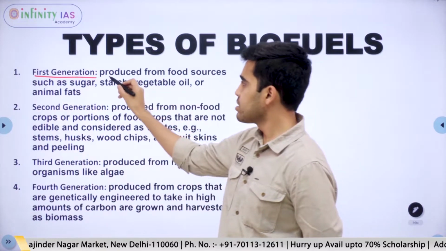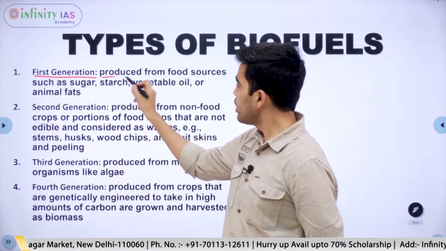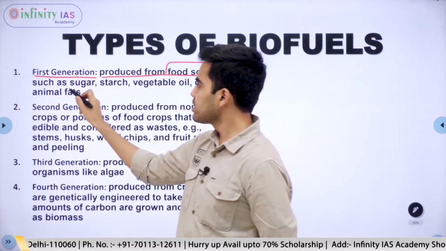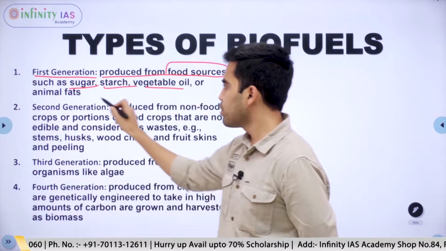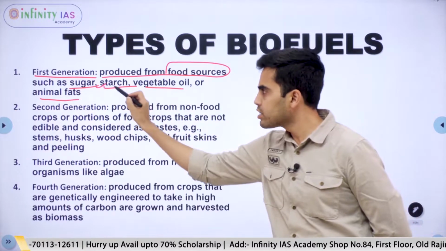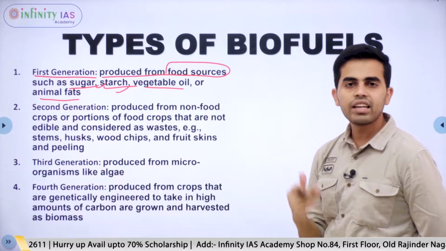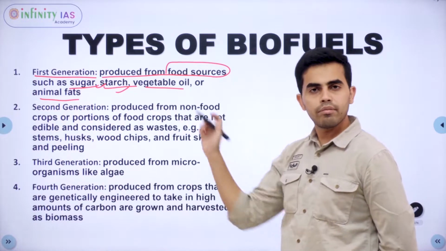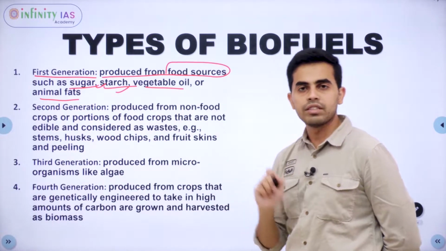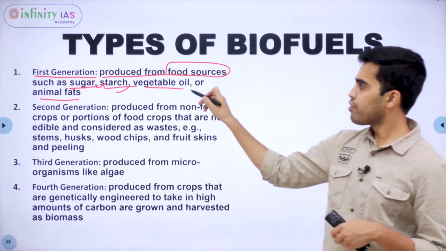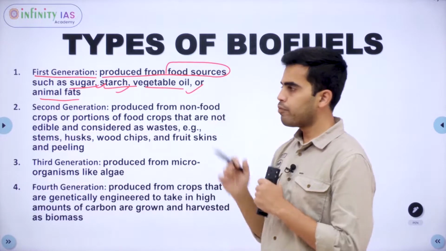First generation means the biofuel is produced from food sources such as sugar, starch, vegetable oil or animal fats. So all these are the sugar, starch, all these are organic matter and are also food sources. These are taken by human beings as well as animals. So first generation biofuels are produced from these food sources.